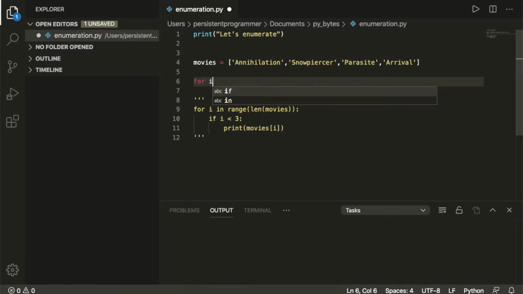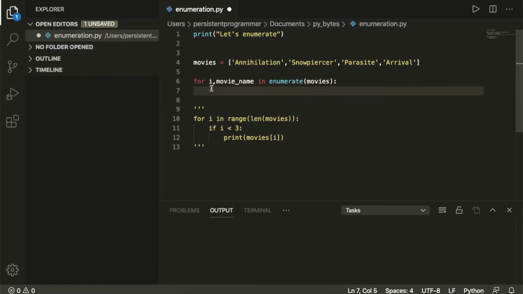So I will say for i, movie name in enumerate movies. Okay, so did you see how we have two variables here? So we have our index variable and we also have our movie name variable, which will give us these values.